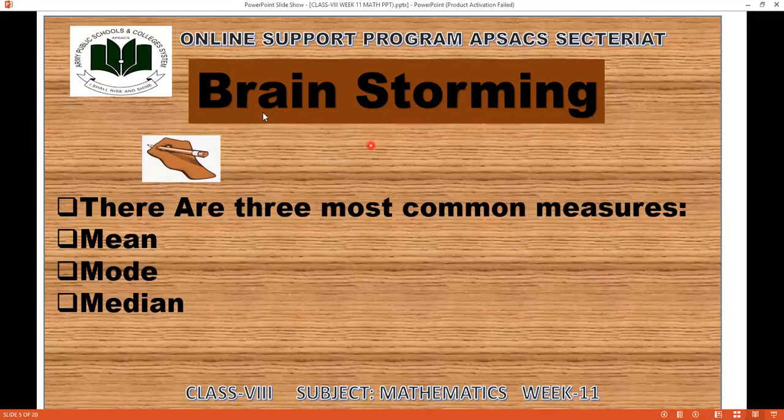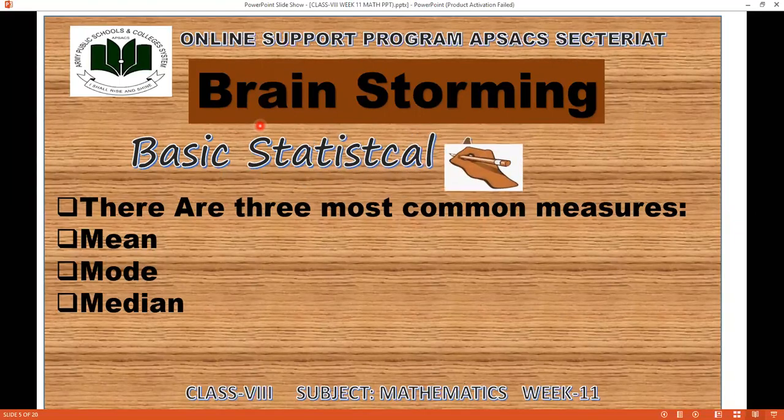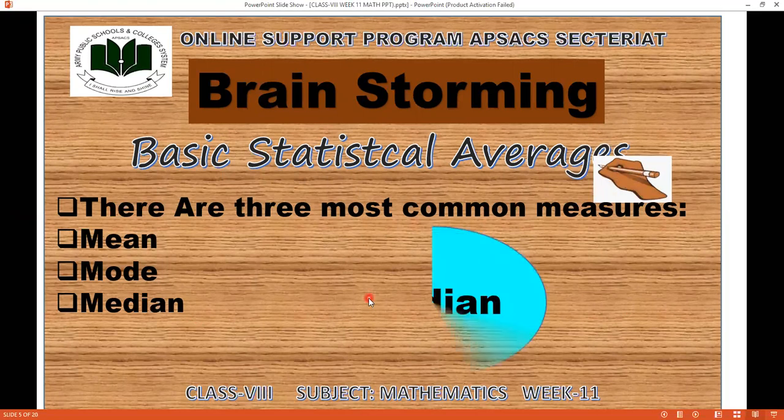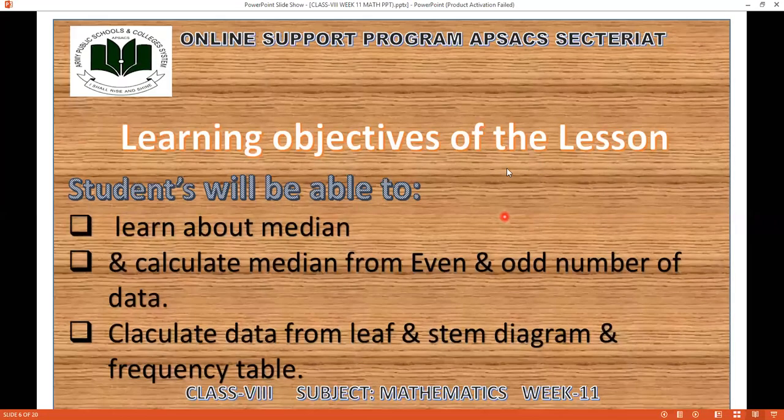Okay, here we are having the brainstorming of basic statistical averages. What are the basic statistical averages we are going to read about? There are three most common measures: mean, mode, and median. And the main agenda to discuss today is median. We are going to discuss median and the learning objectives of the lesson.